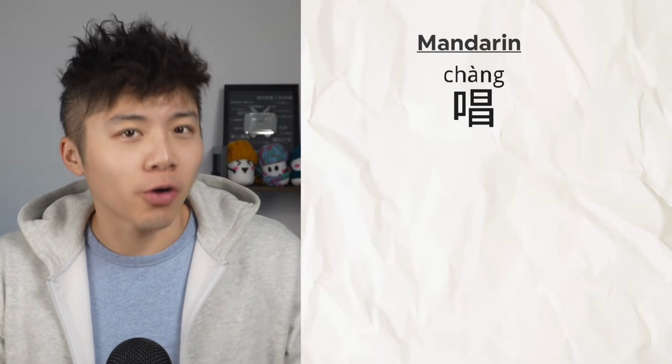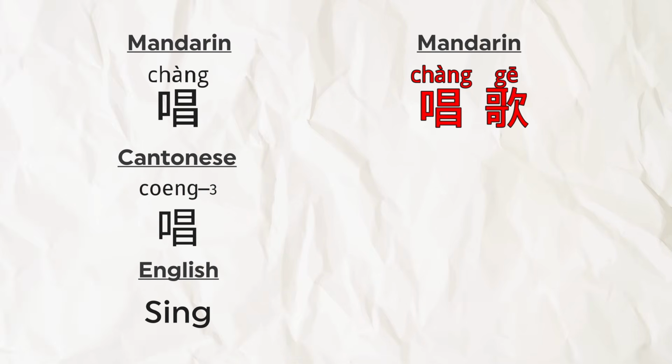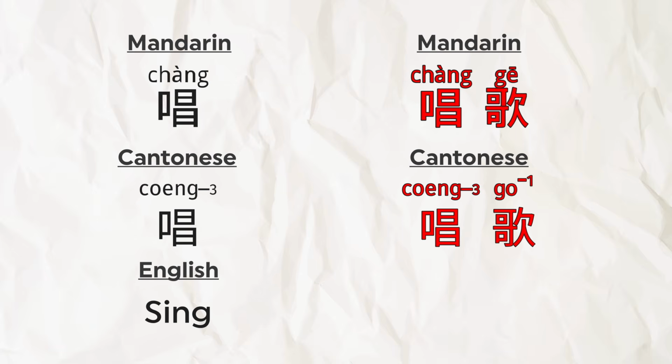You type the word 唱 or 唱 Cantonese into Google Translate and it gives you sing. Fair enough, right? Then you try 唱歌 or 唱歌 and surprise, Google still gives you sing. Wait, what? Huh? Which one's correct here? Do they both mean the same thing?